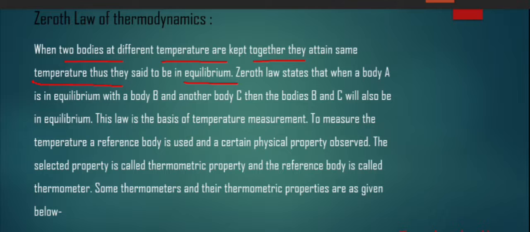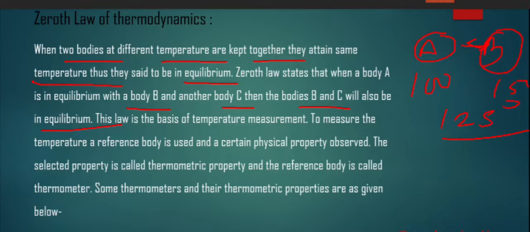It is saying that two bodies A and B at different temperatures, like 100 degrees and 150 degrees, kept together, then they attain the same temperature, like a final temperature of 125 degrees, then it is in equilibrium. So the zeroth law states that when a body A is in equilibrium with body B and another body C, then the bodies B and C will also be in equilibrium.